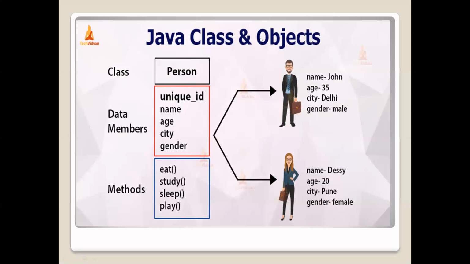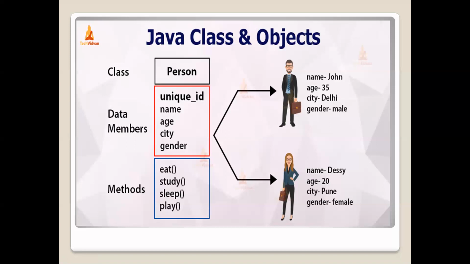here you can see person. That means it is the name of the class. Here person is the name of the class, and the things which are in the red color box are called variables of the class.